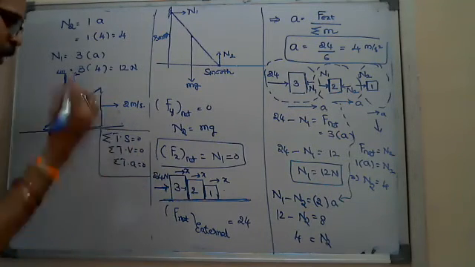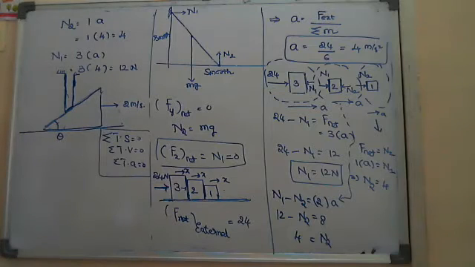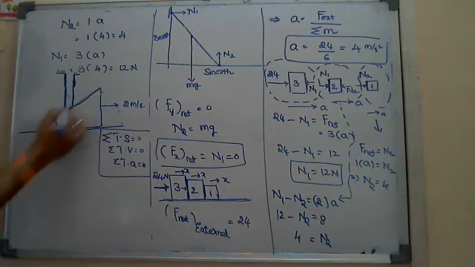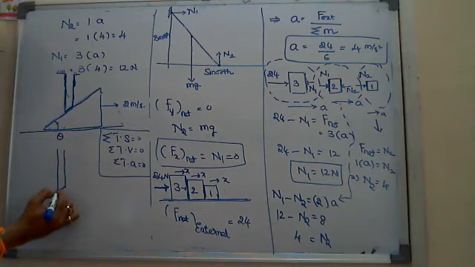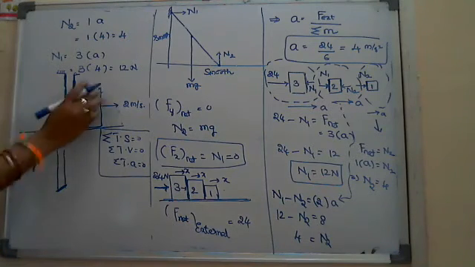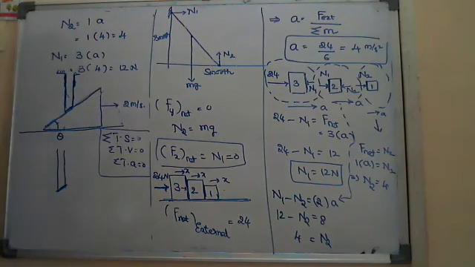So I am starting to use those shortcuts I told you previously. Look, this is the rod and it is the surface in contact with the inclined surface.